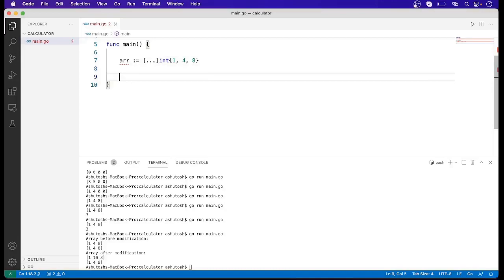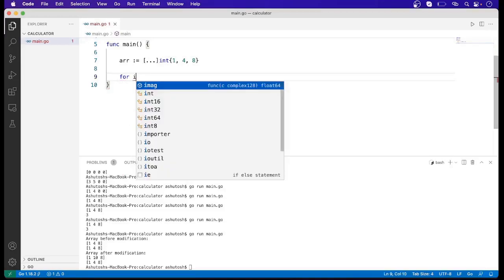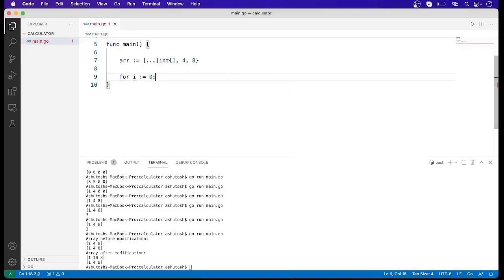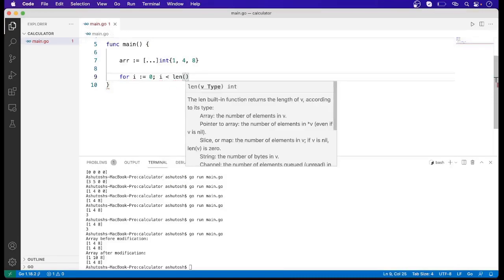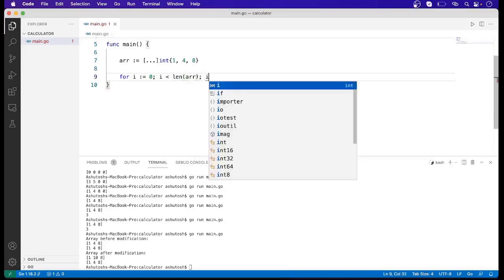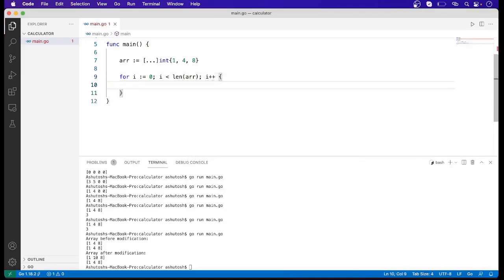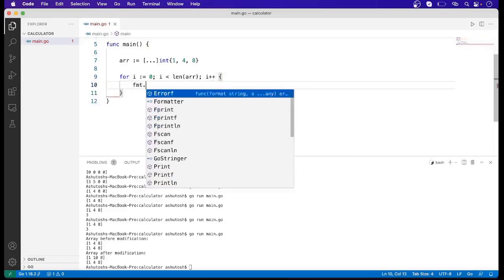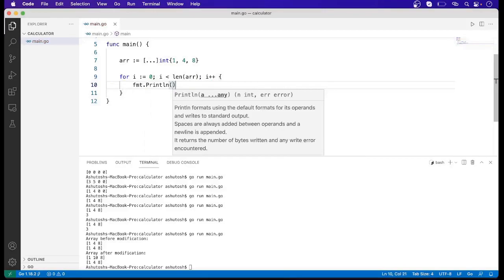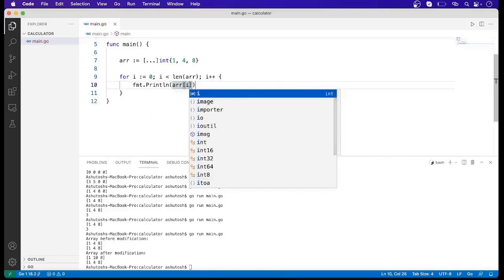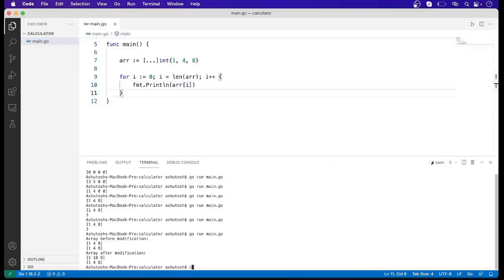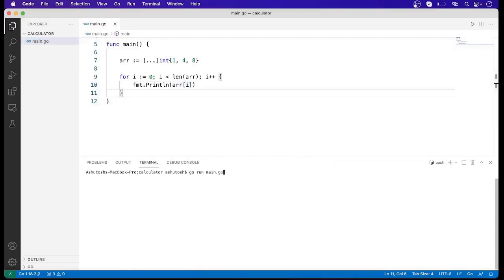The first one is we can use a simple for loop. When we run this code, we can see that the elements of the array have been printed.